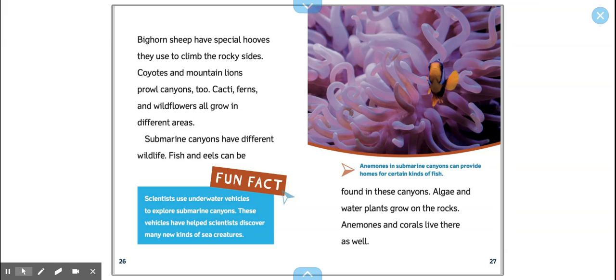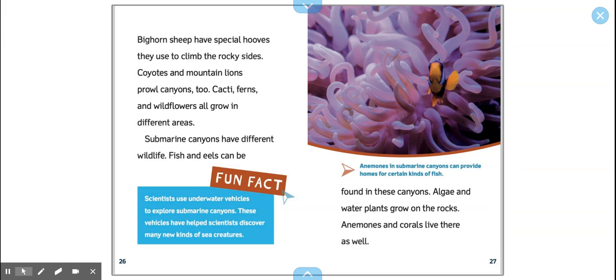Submarine canyons have different wildlife. Fish and eels can be found in these canyons. Algae and water plants grow on the rocks. Anemones and coral live there as well. The photograph says, "Anemones in submarine canyons can provide homes for certain kinds of fish."